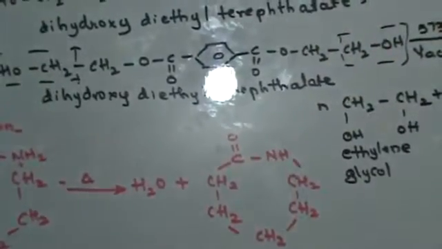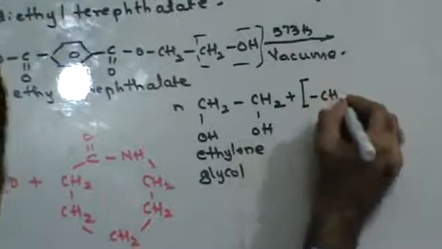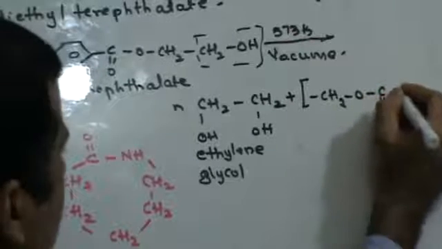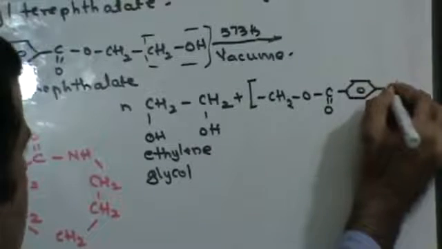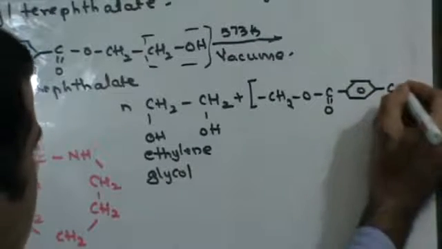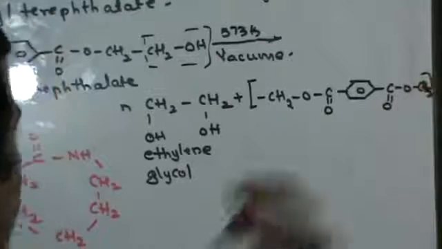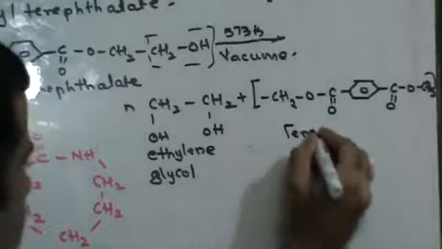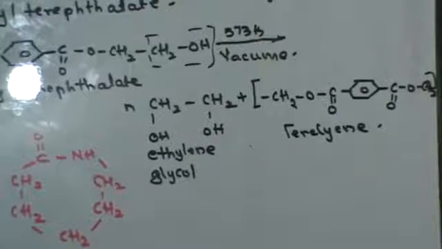That leaves me with CH2O, C double bond O, benzene ring, C double bond O, CH2. And this is called terylene. So this is how you make terylene, or polyester.